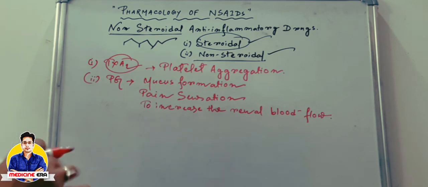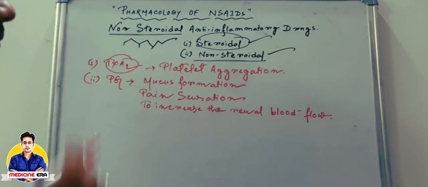But if we talk about the mechanism of NSAIDs, they are mainly used to inhibit the particular enzymes that are cyclooxygenase.